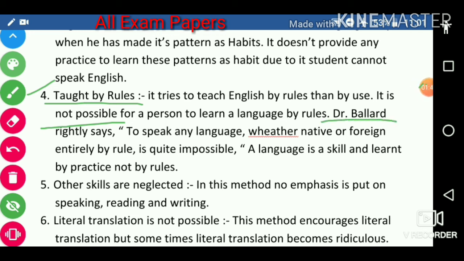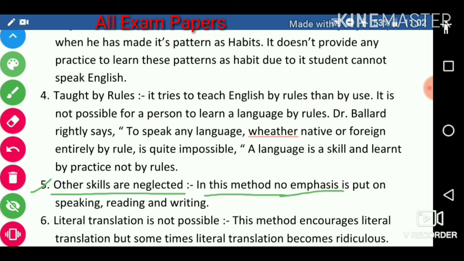Dr. Billiard rightly says, to speak any language, whether native or foreign, entirely by rules is quite impossible. A language is a skill learned by practice, not by rules. Next, other skills are neglected. In this method, no emphasis is put on speaking, reading, and writing.